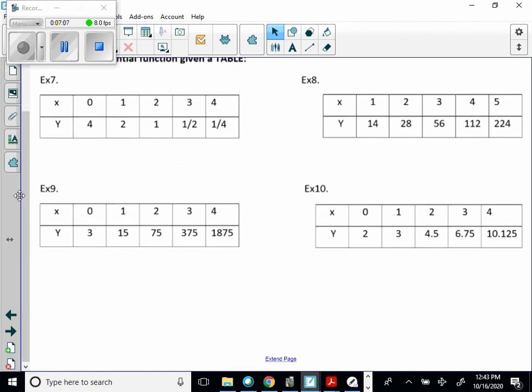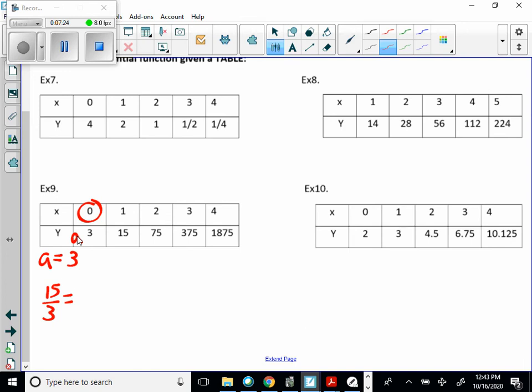Okay, so for example 9, I can see here that A is clearly in this position because x is 0, A must be equal to 3. And then I can also see that I can do 15 divided by 3 should equal 75 divided by 15, which would equal 375 divided by 75, which is equal to 1875 divided by 375, which is equal to 5, which is then equal to B.